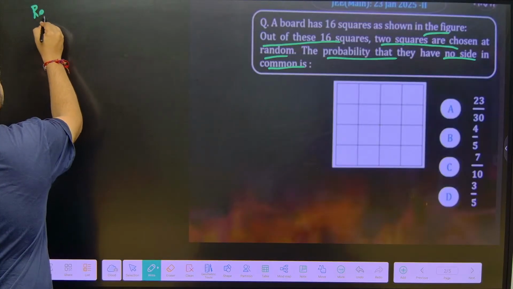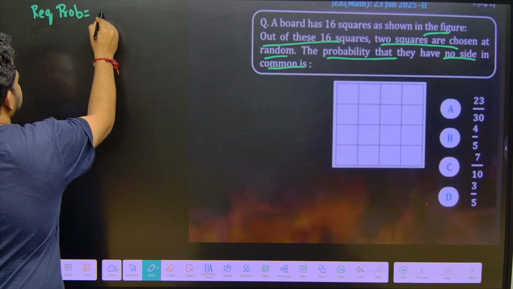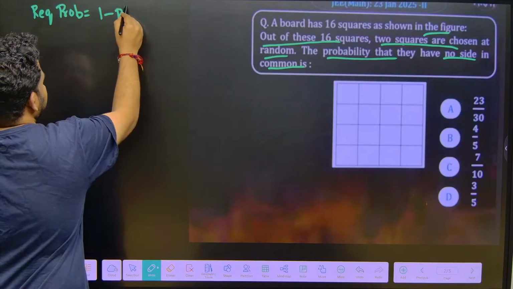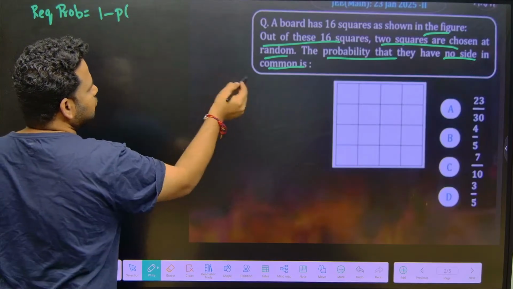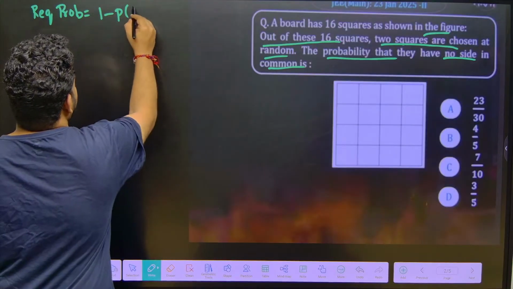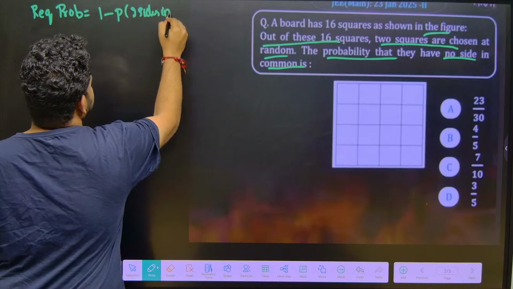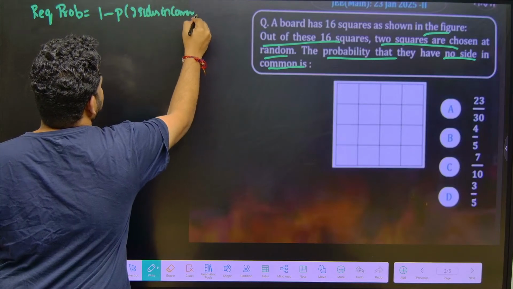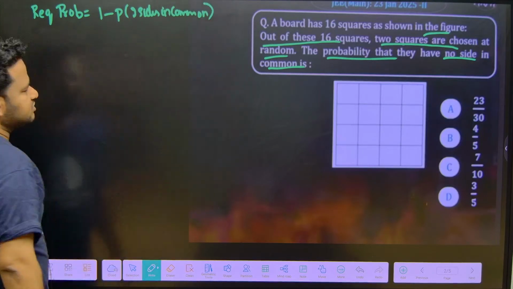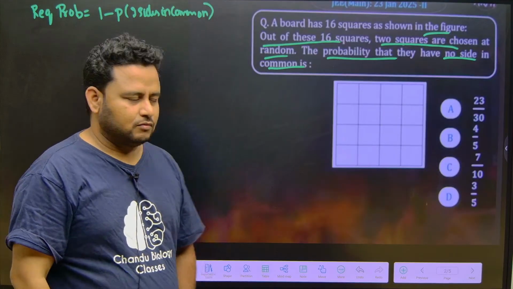First let us see the required probability. It is equal to 1 minus the probability of having 2 sides in common, right?